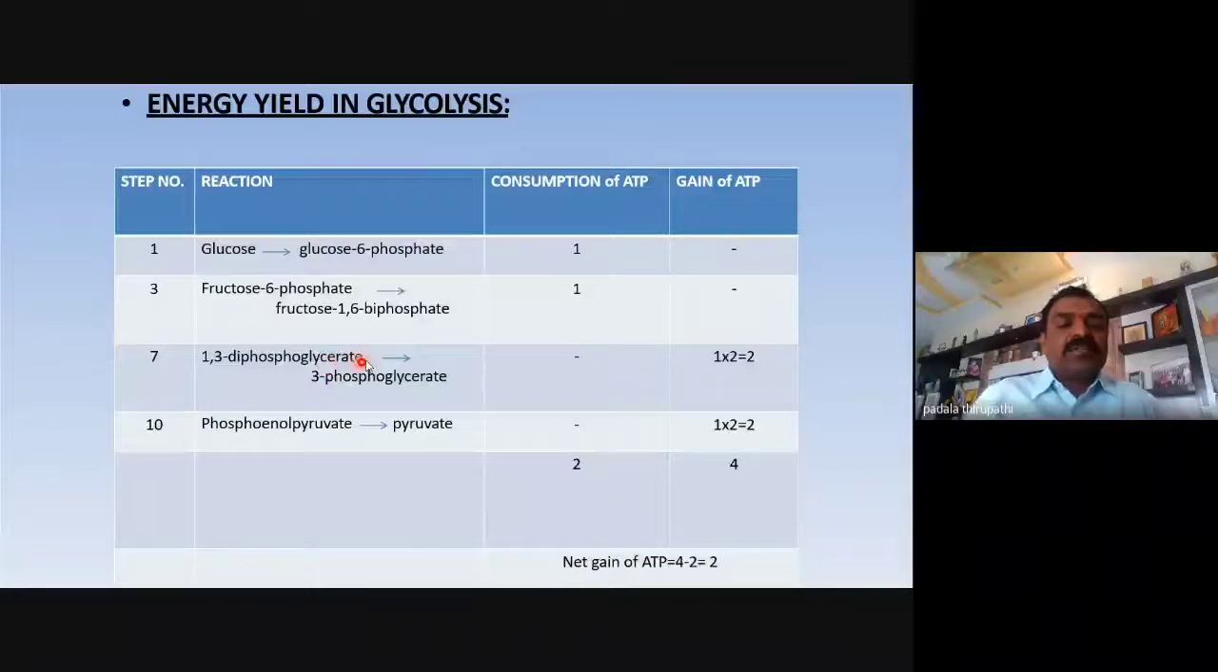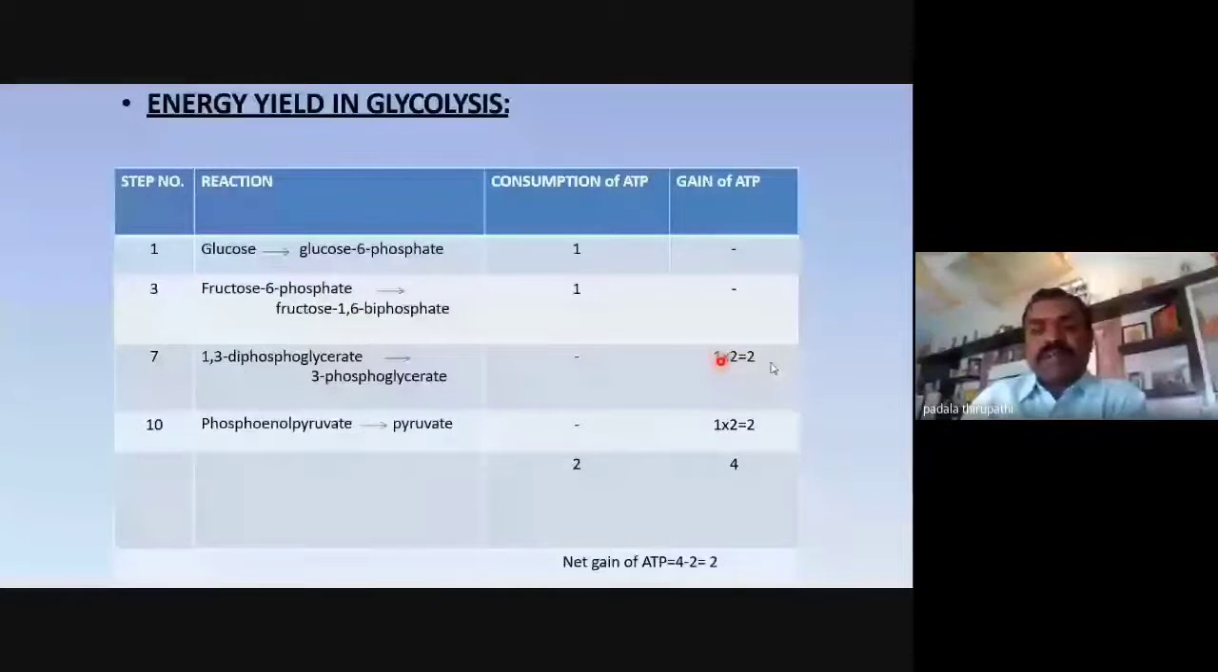And my dear friends, in the seventh step, 1,3-bisphosphoglycerate undergoes substrate level phosphorylation. The phosphate is added to ADP to produce 2 moles of ATP and to form 3-phosphoglycerate. This is a reversible step. And here, how many net ATPs are gained? 2 ATPs are gained.